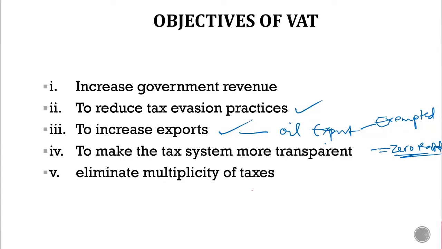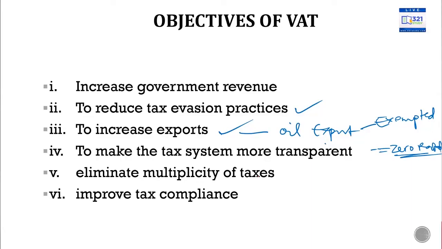As we will see as we go on, VAT is collectible by the Federal Inland Revenue Service. Only the Federal Inland Revenue Service has the sole authority to collect VAT. One of these is to eliminate what? Multiplicity of taxes.